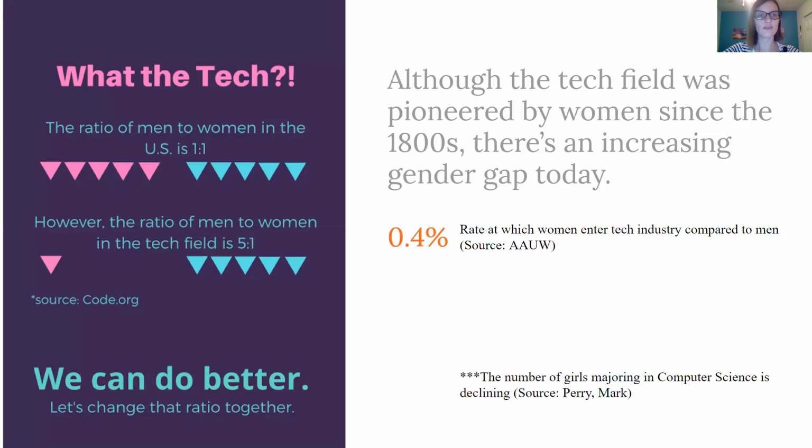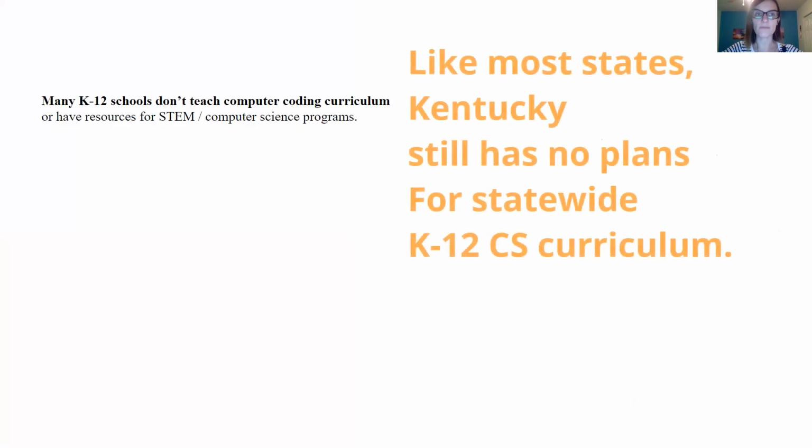So as you see over there on the left, the rate of women to men in the United States is about 1-to-1, but the rate of men to women in the tech field is 5-to-1, and some experts believe it's closer to 6-to-1. The rate that women are entering the tech industry compared to men is 0.4%, which is crazy low. And the number of girls majoring in computer science is declining, so it's looking like this problem is just going to get worse. I believe we can do better. I believe we can change that ratio.